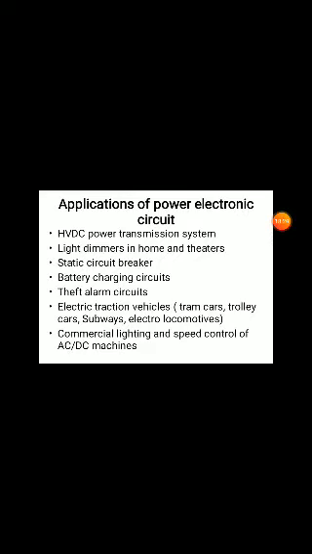Battery charging circuits means you want to charge the battery, so a specified voltage level is required. That is 12 volts or 15 volts, generally 12 volts, sometimes 24 volts. Based on the required level, you want to give it to those batteries. That conversion is required. General supply will be AC, that you want to convert to a controlled voltage of 12 volts. You want to give it to the battery circuit to charge it.